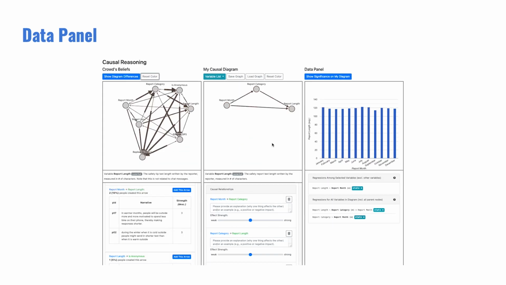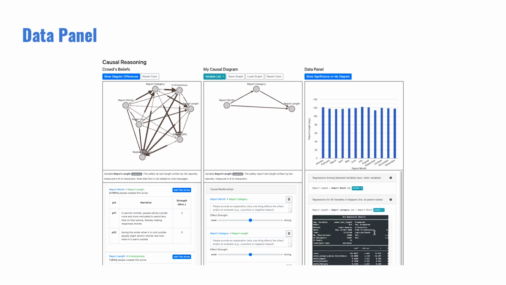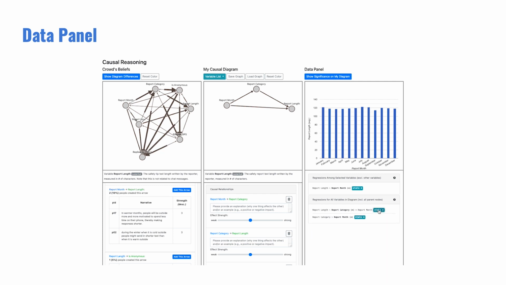The data panel is the same for both designs. The system will automatically present the data visualization and regression results in real time. Users can expand to see detailed statistics for each variable. Then, on the top right corner, there is a feature called Show Significance, which will color the arrows based on the regression results. If the corresponding coefficient is significant, the arrows will be green. Otherwise, it will be gray.